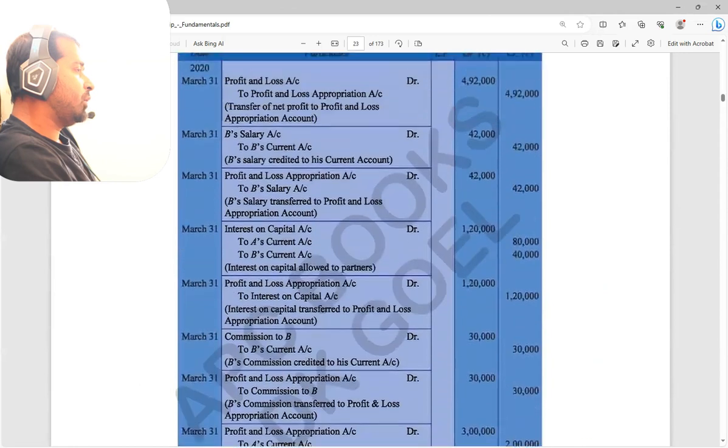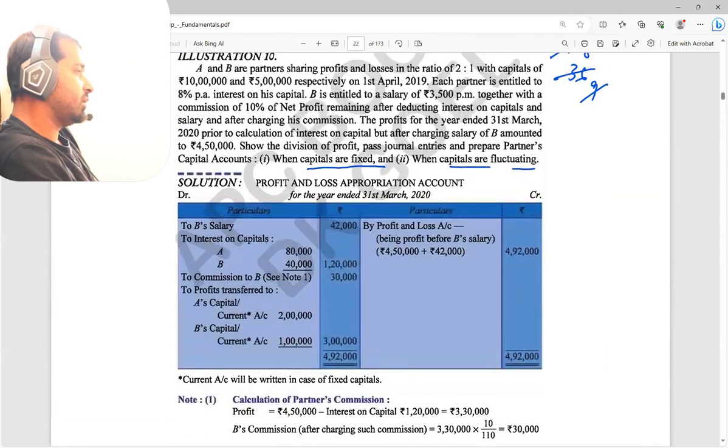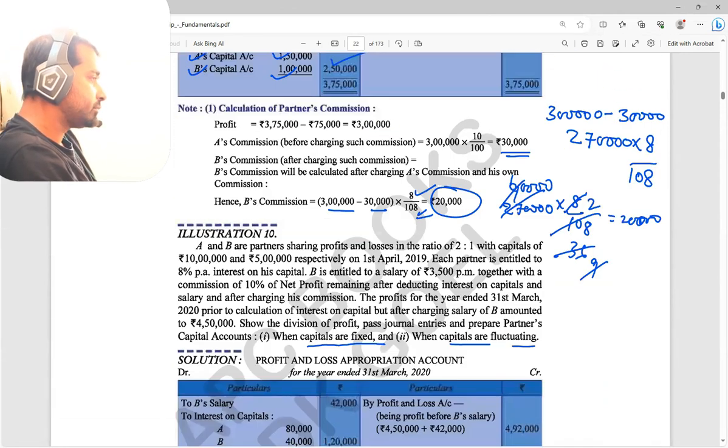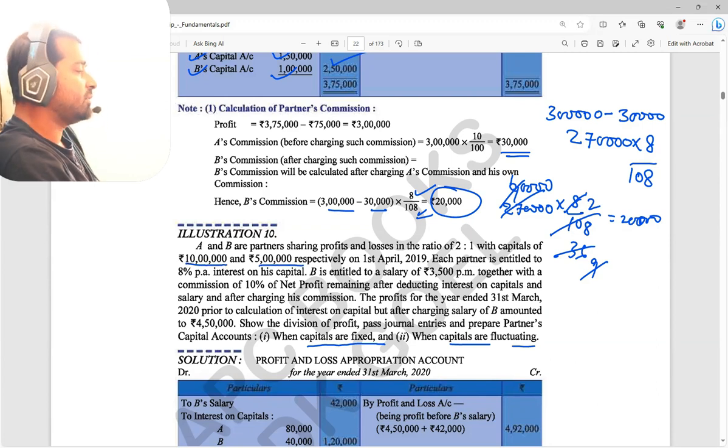Okay. Now I'm going to the question. See, A and B are partners sharing profit and loss in the ratio 2:1. The capital given is how much? 10 lakh and 5 lakh. Remember that in the fixed capital method, whatever capital you have, only that will go to your capital account. The other amounts will not go to the capital account.